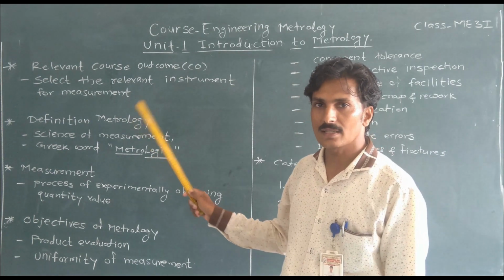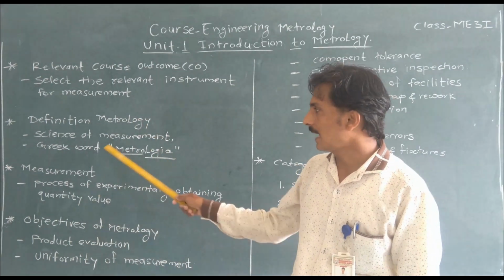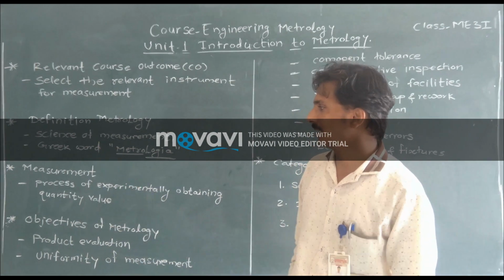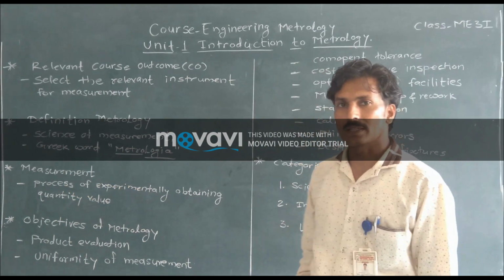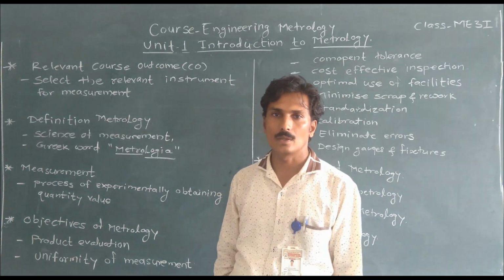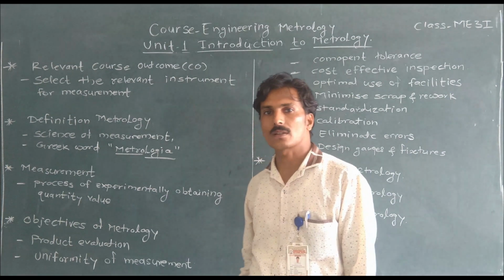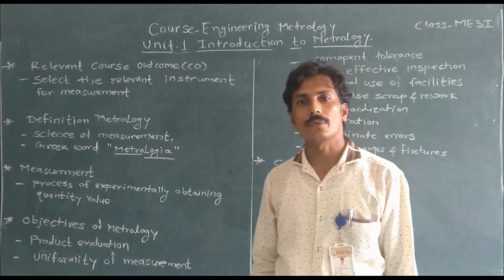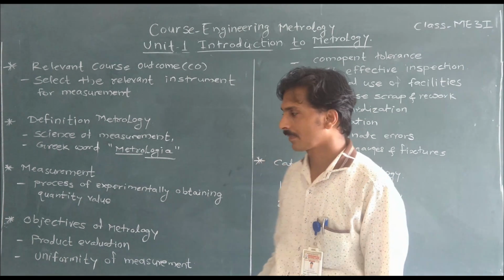Hence, metrology is defined as the science of measurement. Measurement involves the process in which we find out the actual value experimentally for the quantity being measured.